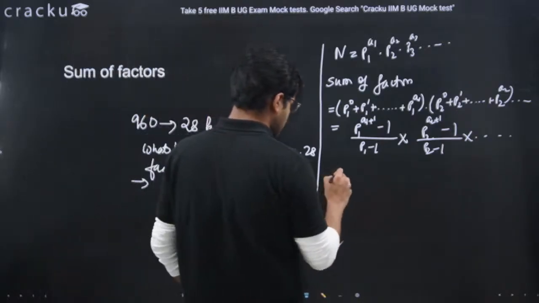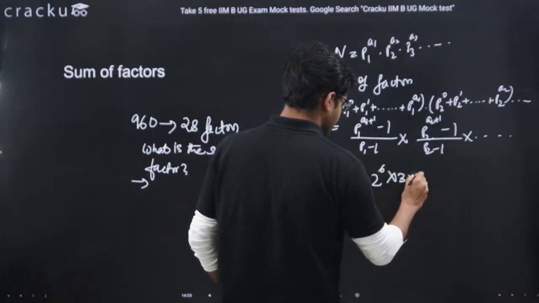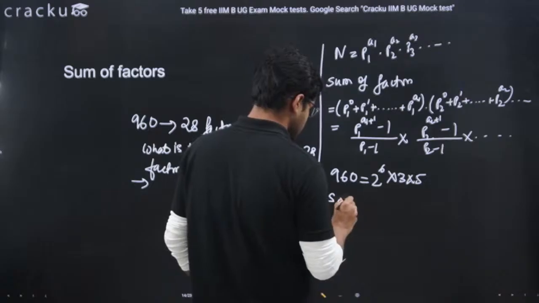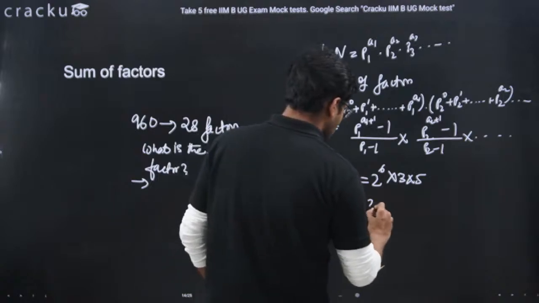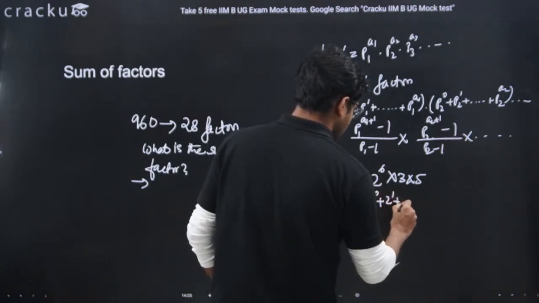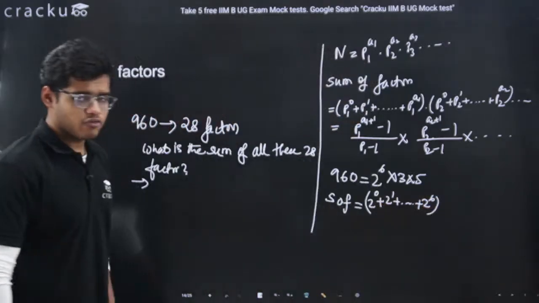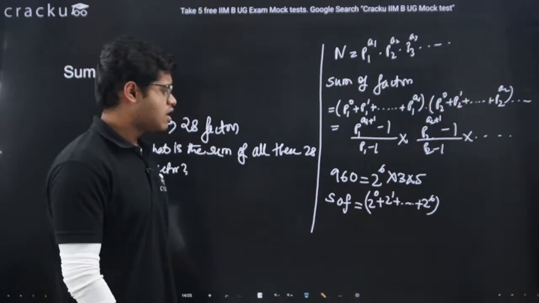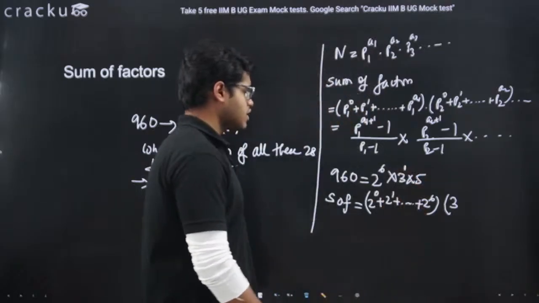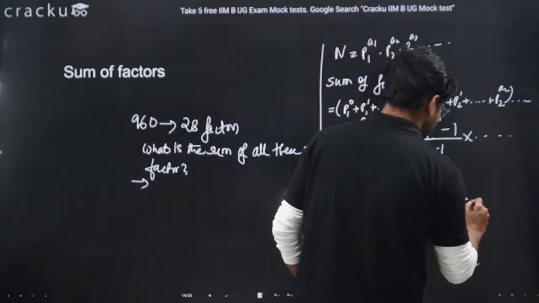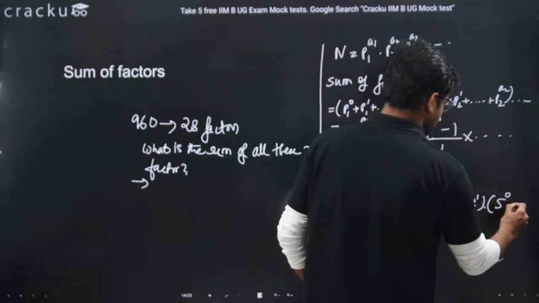Let's try to do this for the example 960. 960 is 2 to the power 6 into 3 into 5. So what will be the sum of factors? The sum of factors will be nothing but 2 to the power 0 plus 2 to the power 1, up to 2 to the power 6. We will add all the powers of 2 and multiply this with the addition of all powers of 3. The highest power of 3 is 1, so it is 3 to the power 0 plus 3 to the power 1, into, again 5's power is 1, so 5 to the power 0 plus 5 to the power 1.